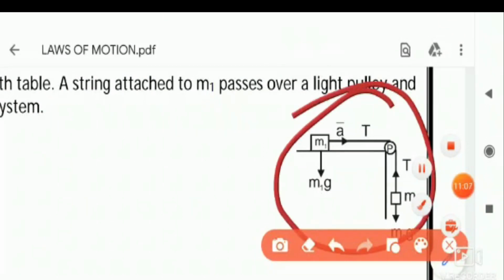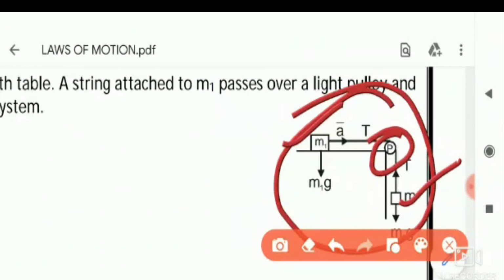This is the diagram. Here this is m1 mass and this is m2 mass, and this is the pulley. You can see here the weight is acting downward. Then the tension on the pulley by this string is like this. As the string is on a smooth pulley, the tension will be common, the same.